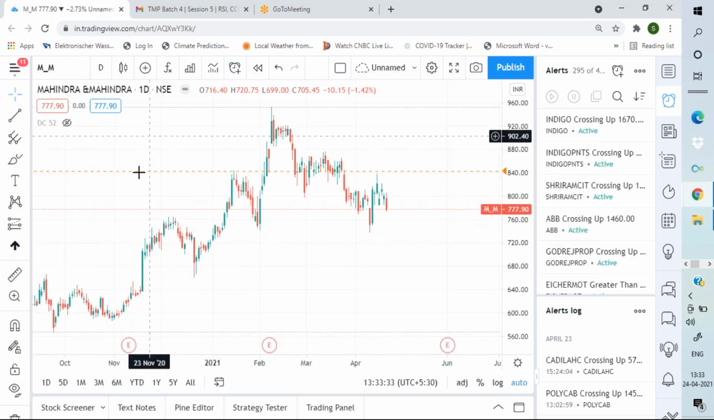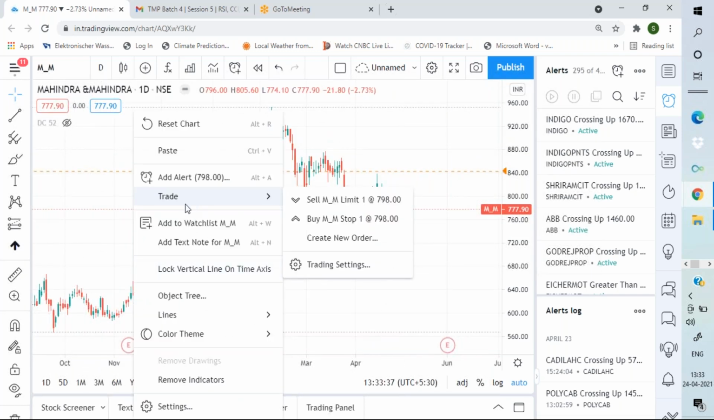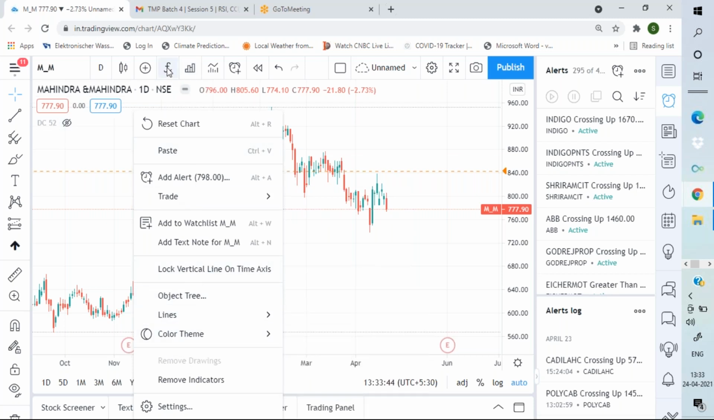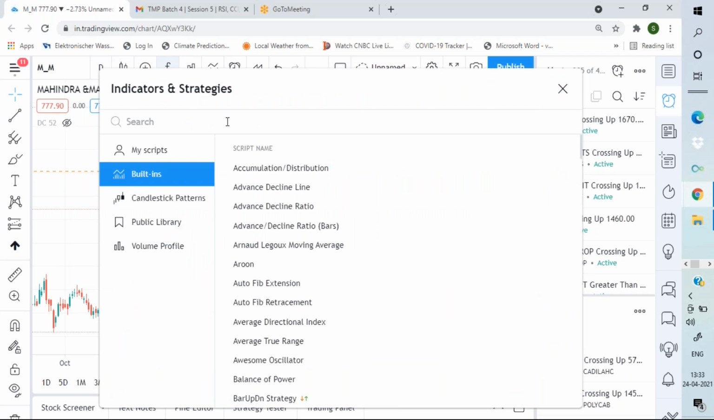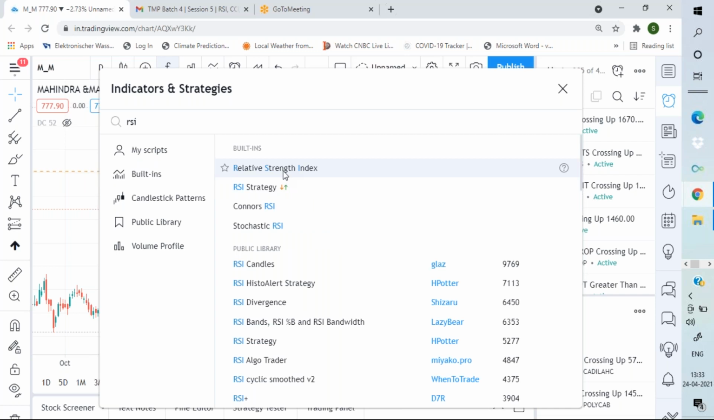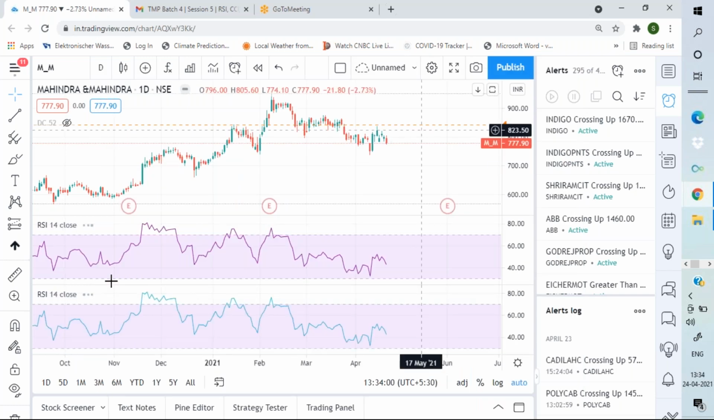This is the Mahindra and Mahindra daily chart. So I will start with the concept of RSI. Here I am inputting the RSI. RSI is called Relative Strength Index, and it is generally measured on a 14-day period, as you can see.